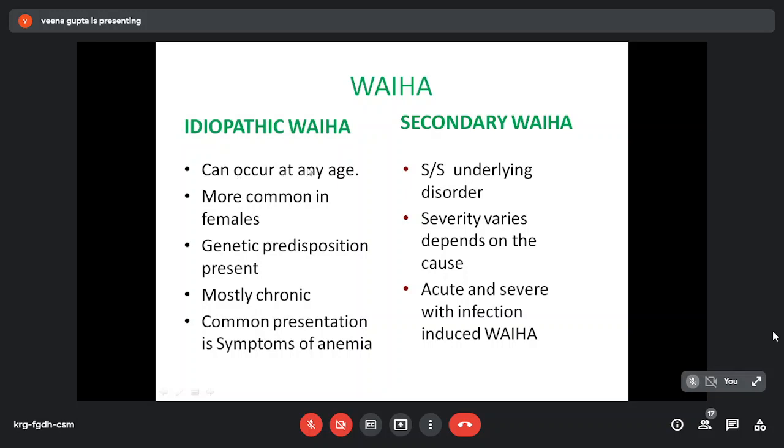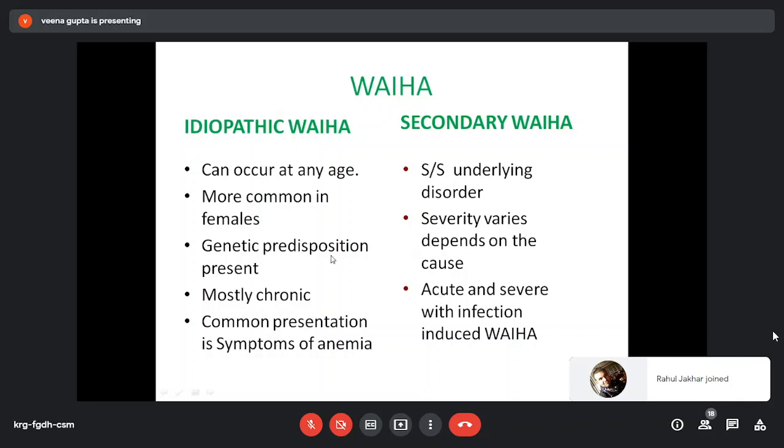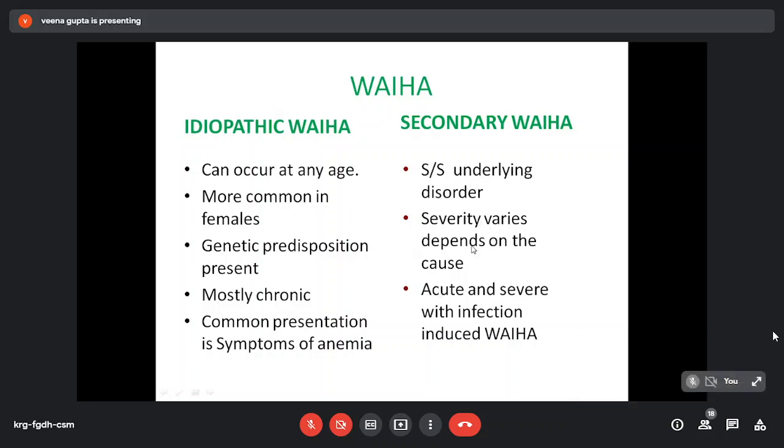Idiopathic can occur at any age, and it is more common in females with genetic predisposition. Mostly hemolysis is chronic and the common presenting symptom is anemia. In secondary, there are signs and symptoms of underlying disorders, and severity varies depending upon the cause. Acute and severe types of hemolytic anemia are seen, which are post-infection hemolytic anemia. So infection can cause severe hemolysis.